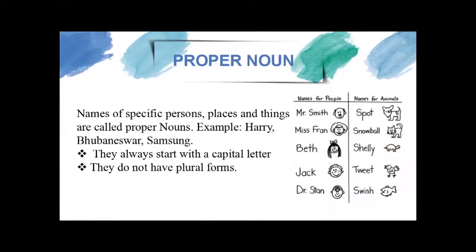When we talk about a specific person, place, or thing, then that becomes a proper noun. Example, suppose we say a boy is a common noun. If he has a name Harry, it's a proper noun. If city is a common noun, then its name Bhubaneswar is a proper noun. If mobile phone is a common noun, then its name Samsung is a proper noun. So proper nouns signify a particular name, a specific one of person, place, or thing. And they always start with a capital letter and they do not have any plural forms.